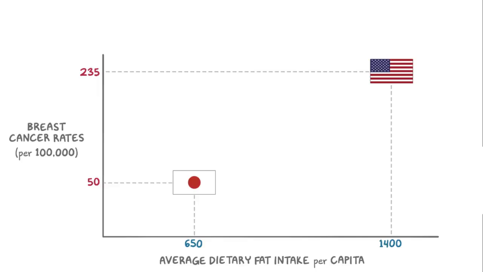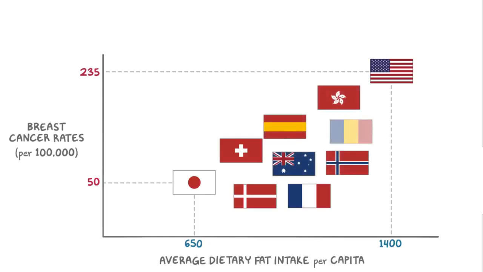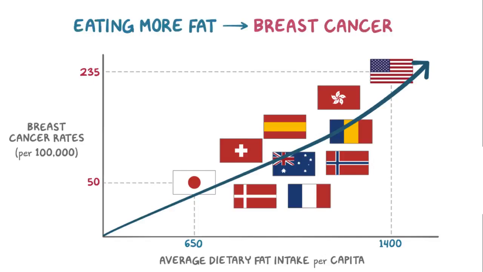The rest of the countries, Switzerland, Denmark, France, Norway, Australia, Spain, Hong Kong, and Romania, have an average fat intake and breast cancer rates somewhere between Japan and the US. Generally, we can see that the more fat a country consumes, the higher the rate of breast cancer is for that country. And at this point, we might conclude that eating more fat leads to breast cancer.